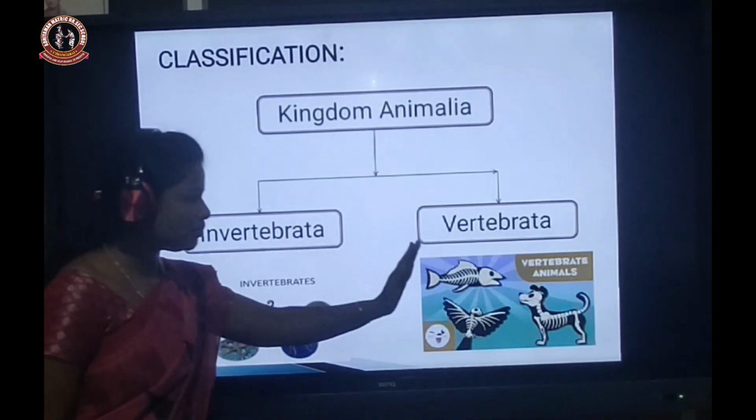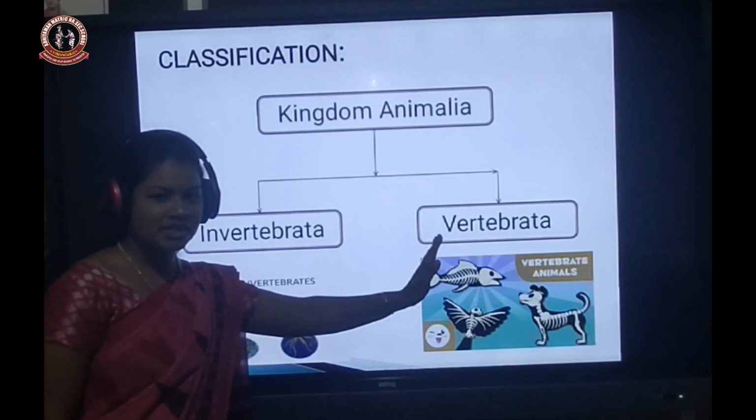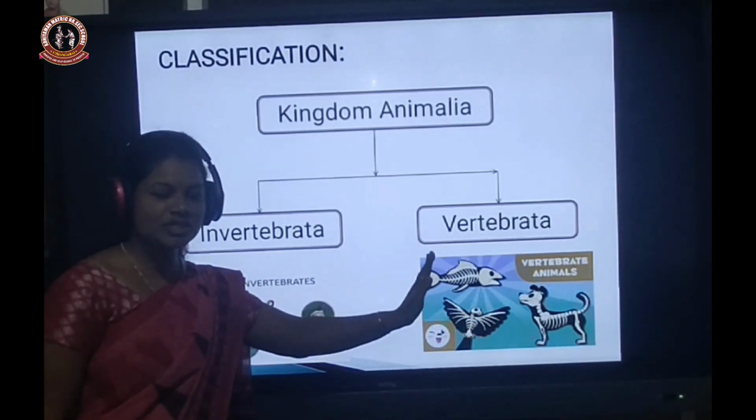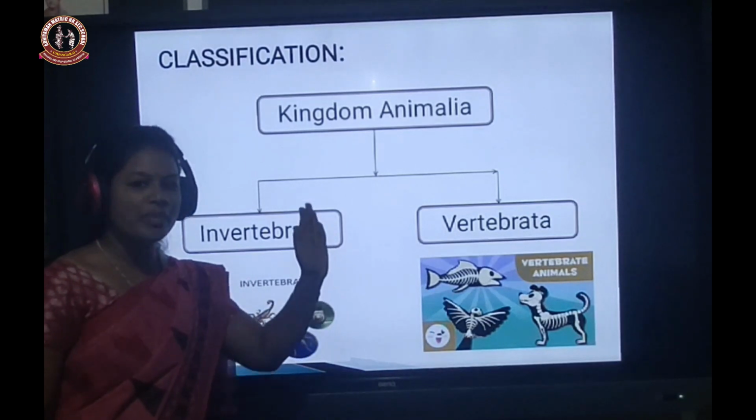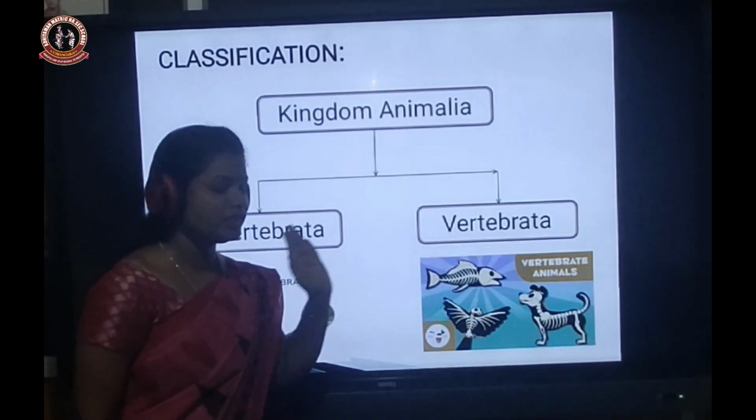And what is vertebrata? It is opposite to invertebrata. That is, the animals which consist of a vertebral column, where the backbone is present, come under vertebrata.